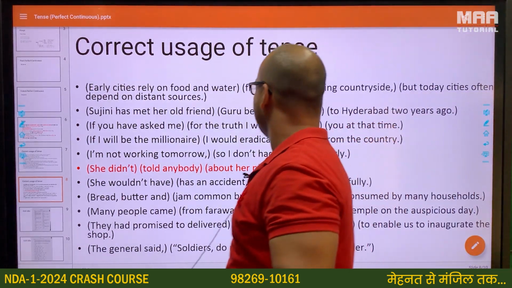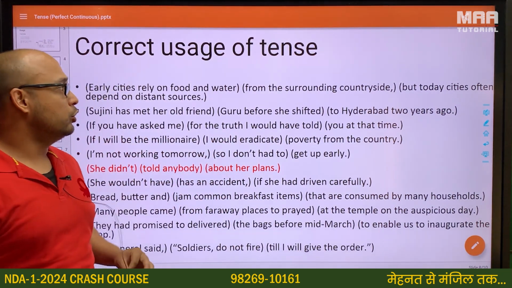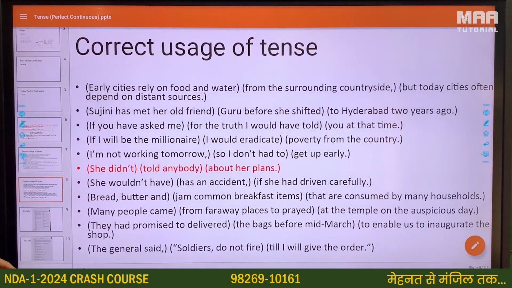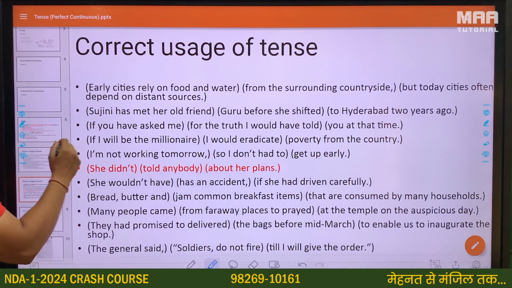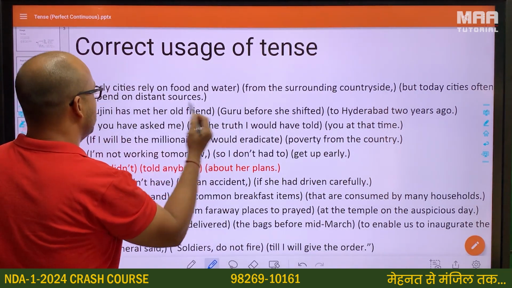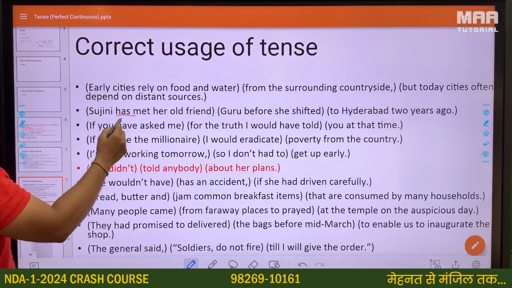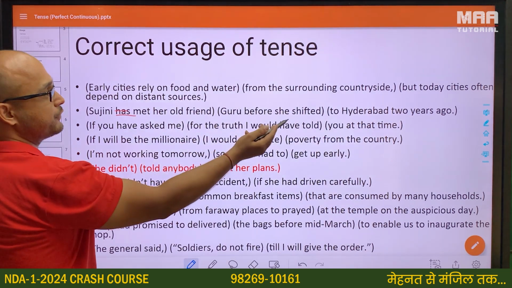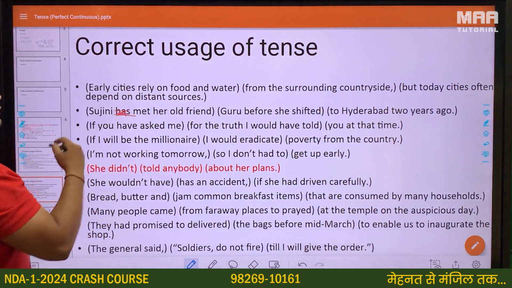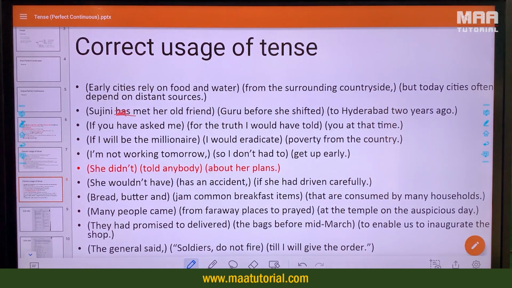So Sujini has met her old friend Guru before she shifted to Hyderabad 2 years ago. So not has; again we're talking about the simple past, before she shifted, we're talking about the past perfect. So Sujini met her old friend before she shifted to Hyderabad 2 years ago. Sujini met her old friend or had met her old friend Guru before she shifted to Hyderabad 2 years ago.